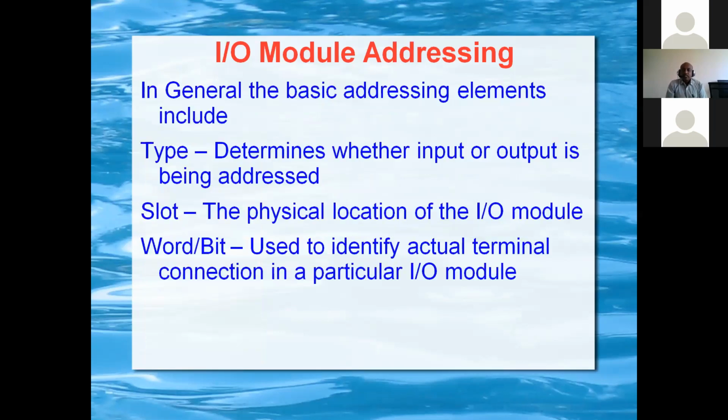In general, the addressing elements include type, slot, word, or bit. The type determines whether input or output is being addressed. Slot is the physical position of the IO module, whether it is the first slot or third slot, like that. Word or bit identifies the terminal connection in a particular IO module.